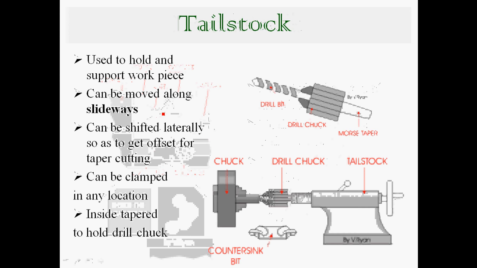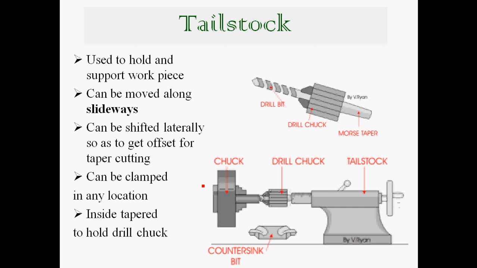In drilling also, there will be only one point which cuts, and the workpiece is rotating and the tool is stationary, fed against the workpiece. This is regarding lathe. But milling is different.